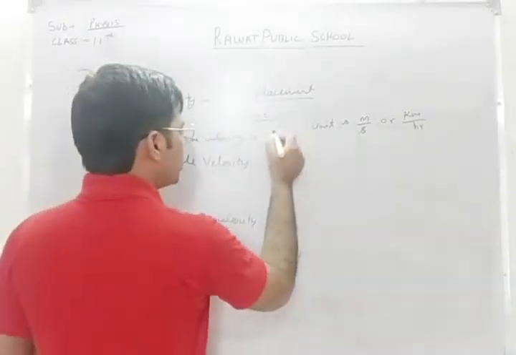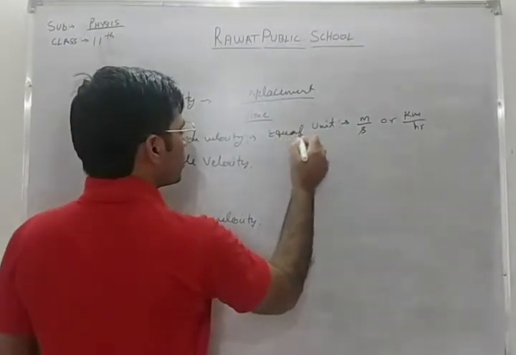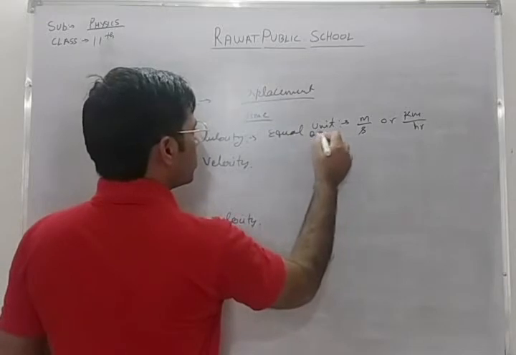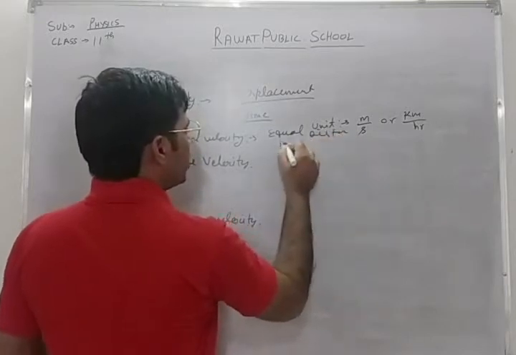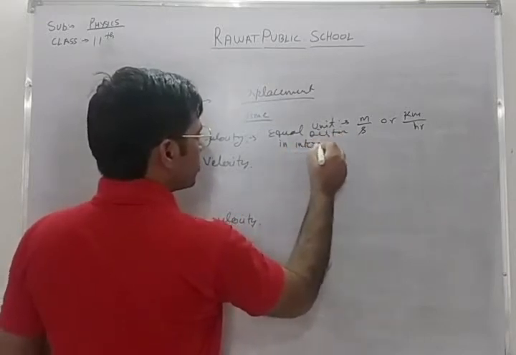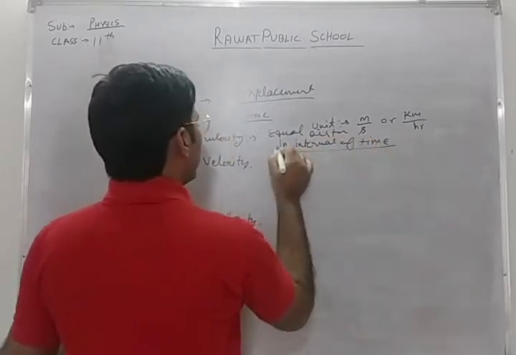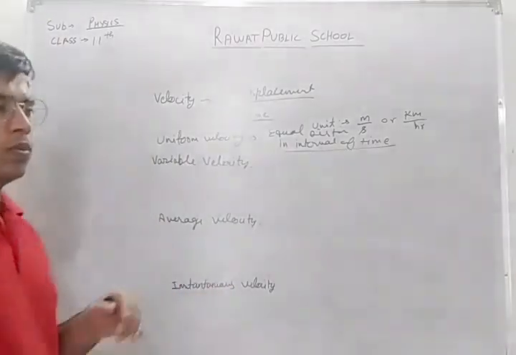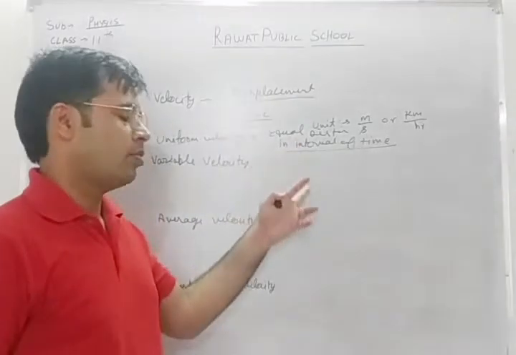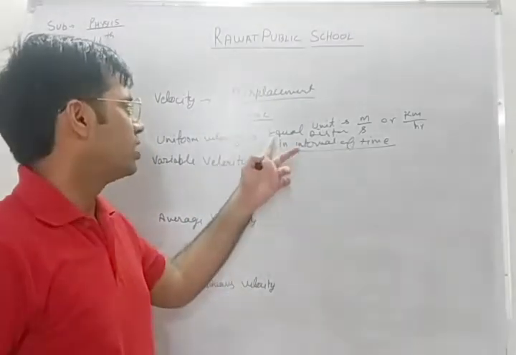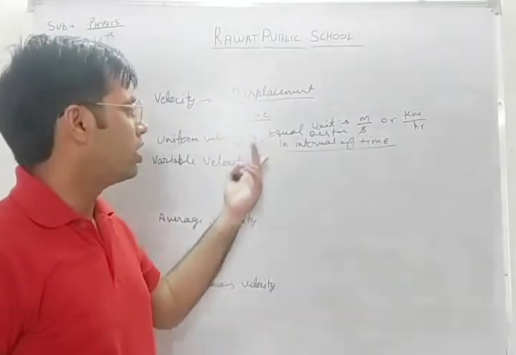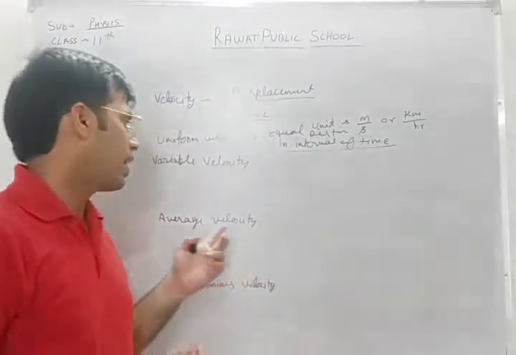Okay, that is equal in equal intervals of time. Now on the other hand, if it is non-uniform, then one of them or both of them can be changed, that is unequal distance or unequal interval of time. Any of the things can be possible.